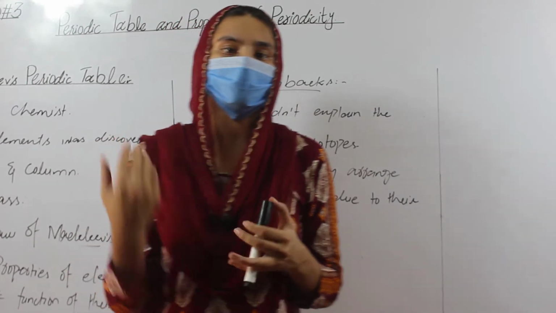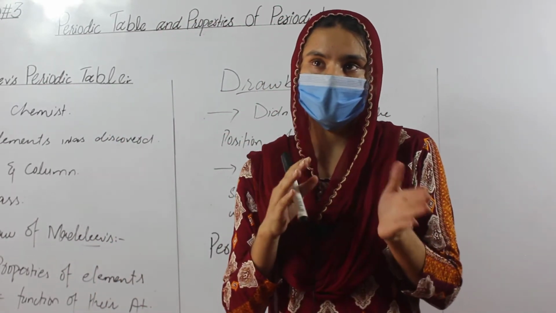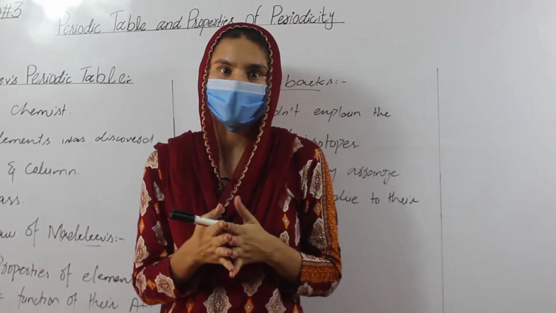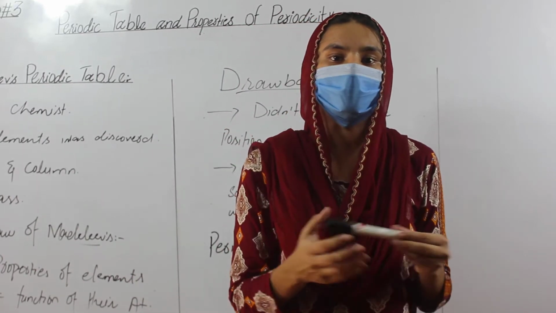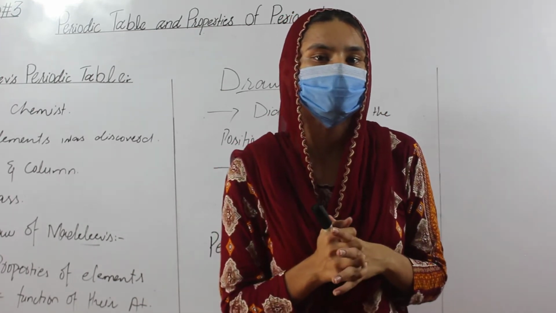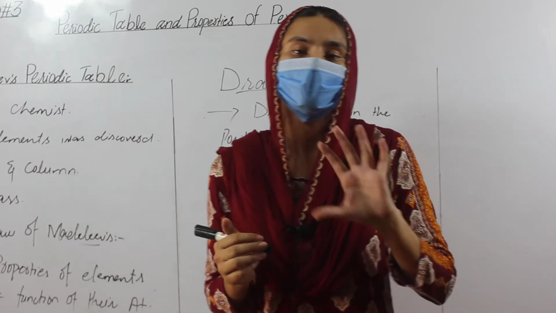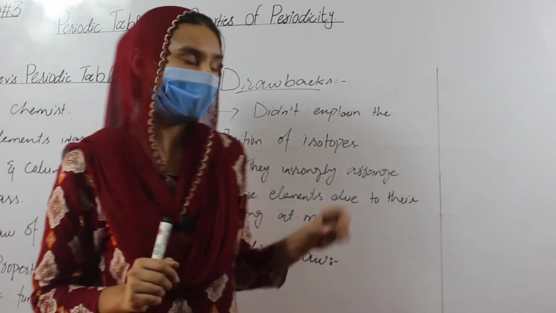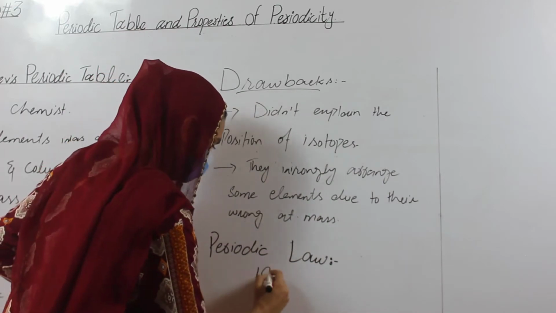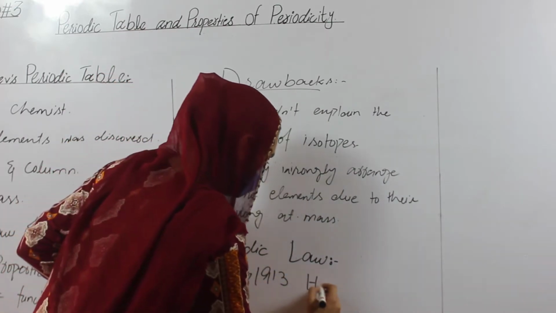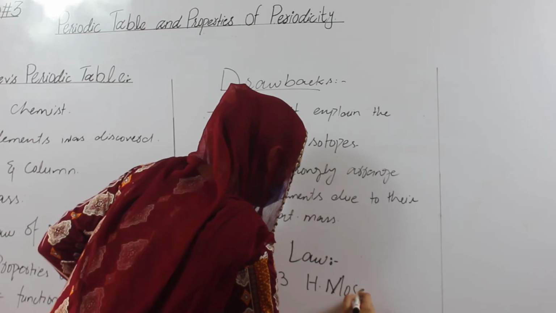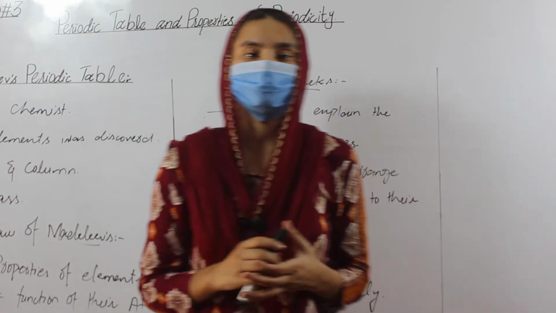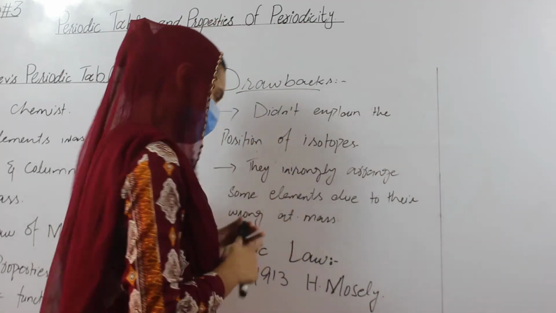He discovered a new property of the elements. Before H. Moseley, scientists like Dobereiner, Newlands and Mendeleev explained or arranged all elements on the basis of atomic masses. That was the single property known at that time. But in the 1930s, H. Moseley, a scientist, discovered a new property of the elements, that was the atomic number.